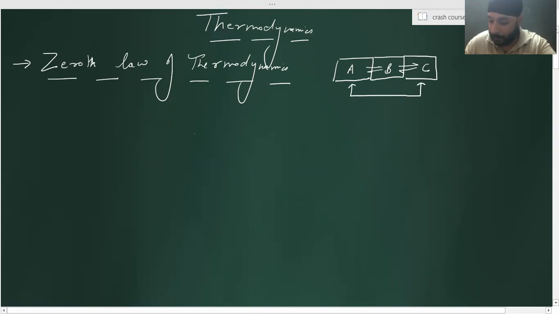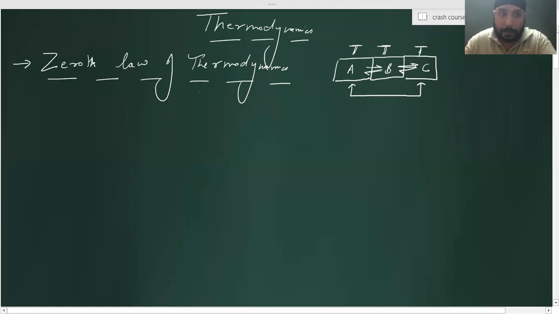Getting it? What do you mean by a thermal equilibrium? That means the rate of flow of heat from B to C and C to B will be the same. That means they have the same what? Temperature. Yeah, temperature. So then they have thermal equilibrium. You know that, no?